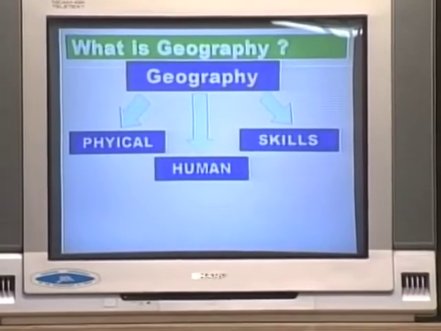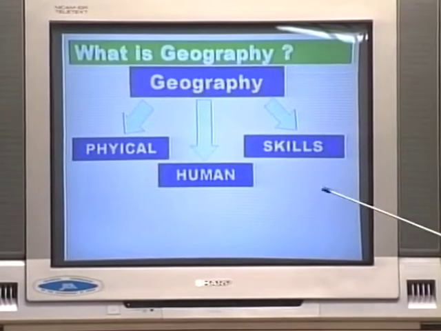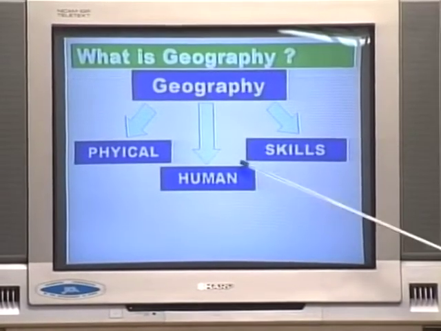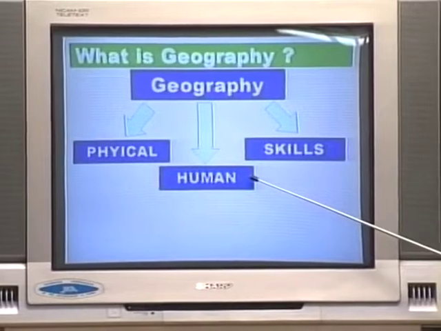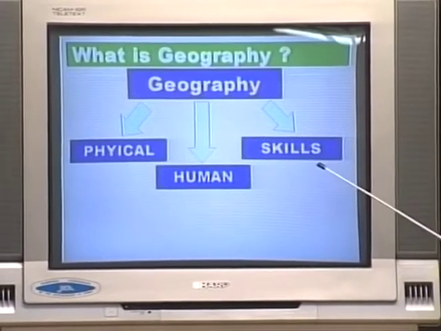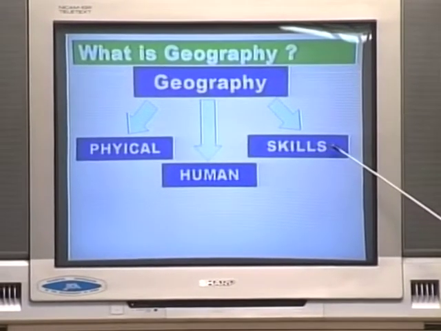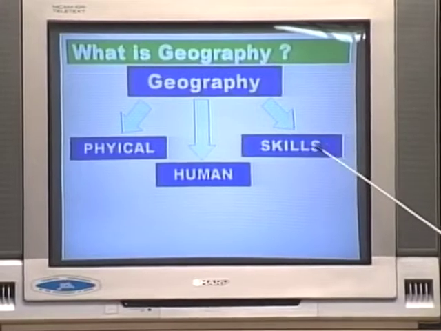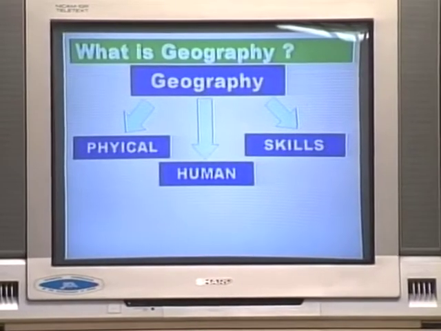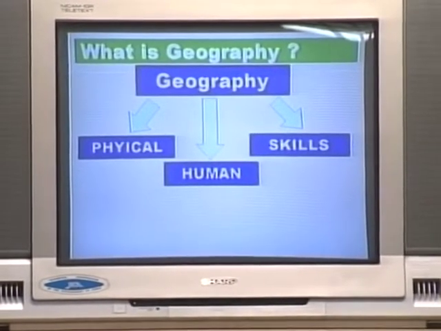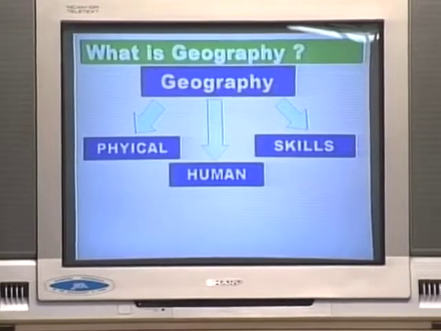When we look at the case study of Java, and when we look at the case study of Papua New Guinea, we are also going to touch on human geography. And finally, but not the least, skills. In any social science subject, including geography, skills are very important. We need to be able to interpret, extrapolate, put together information, evaluate, etc. These are the different skills which are also involved in geography.